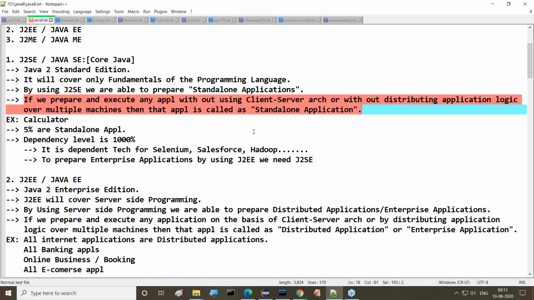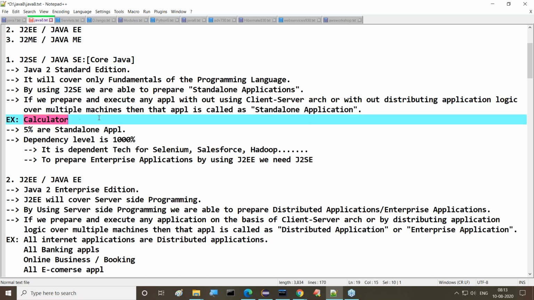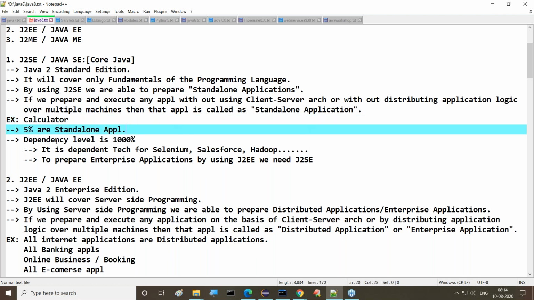If you prepare and execute any application without using client-server architecture, or without distributing application logic over multiple machines, then that application is called a standalone application. That's okay, guys. Any example for it? Calculator. Not only a calculator, any individual tool in our computer is also a standalone application. Good. Then what is the direct utilization of the standalone application?